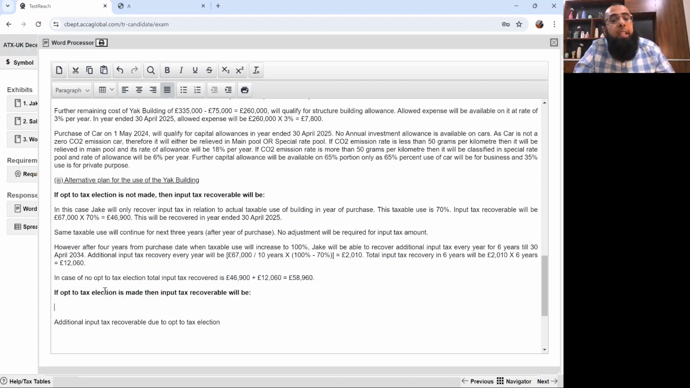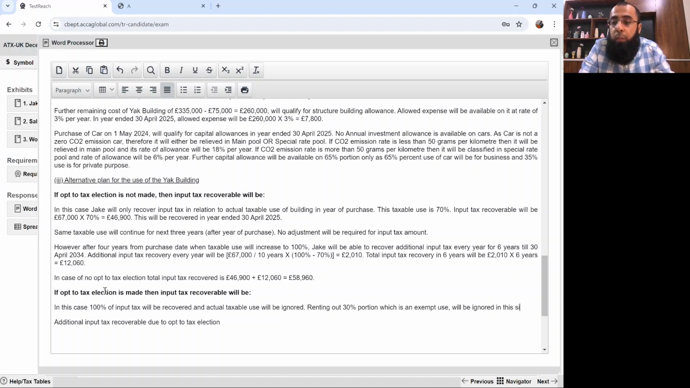If the opt to tax election is made, then input tax recoverable will be 100% of input tax, and actual taxable use will be ignored. Renting out 30% of the portion, which is an exempt use, will be ignored in this situation as the opt to tax election is made.